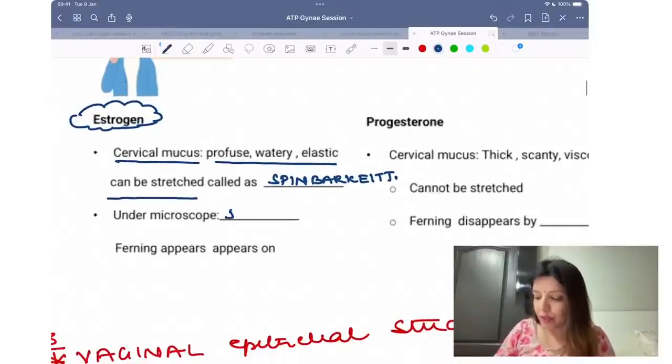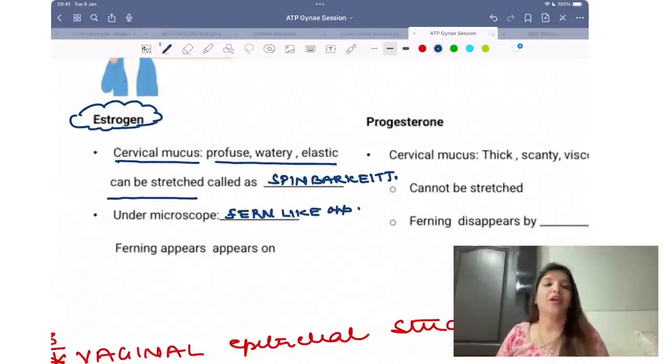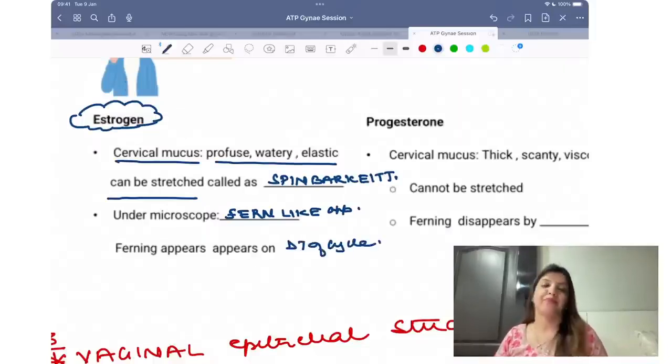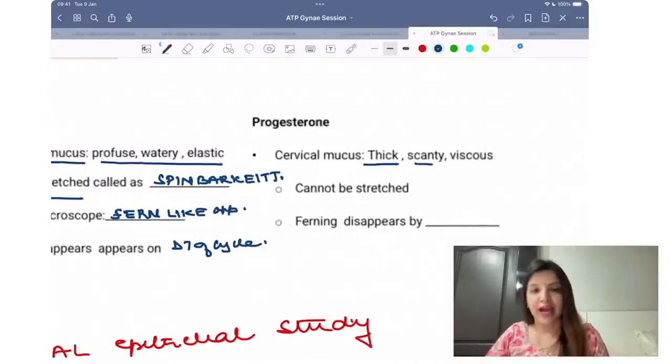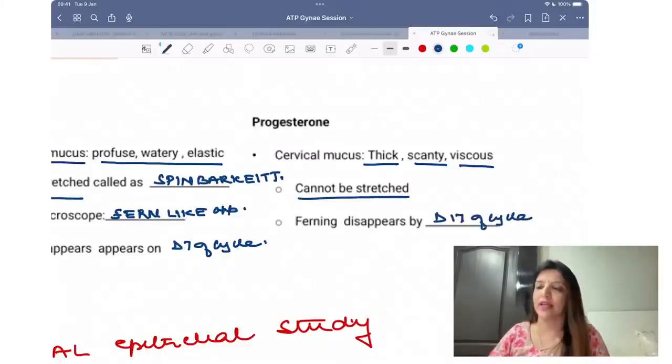Under microscope, you get a fern-like appearance. Ferning appears on day 7 of the cycle. Right? Under the effect of progesterone, cervical mucus is thick, scanty, viscous. It cannot be stretched and the ferning disappears by day 17 of the cycle or day 18 of the cycle. Right? So ferning is going to disappear. Clear?